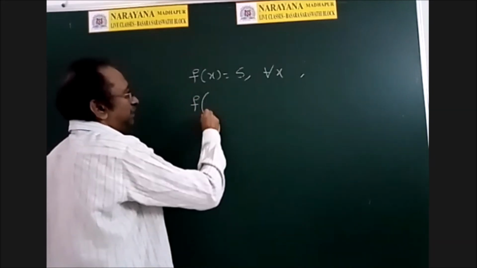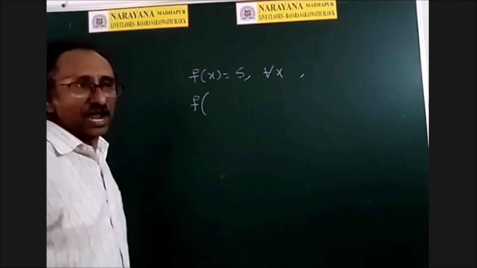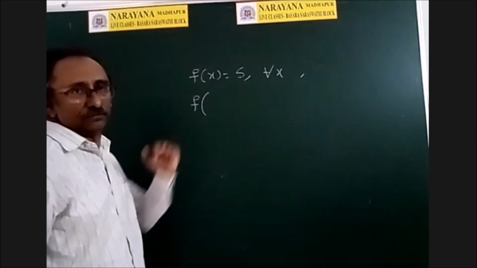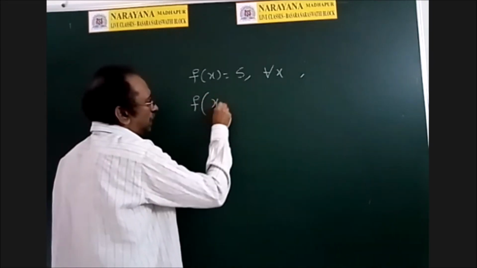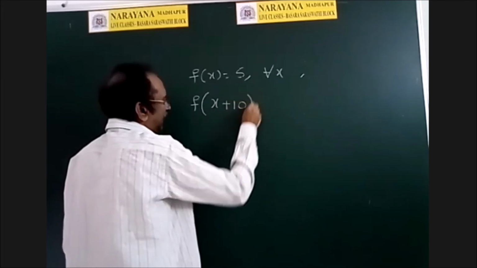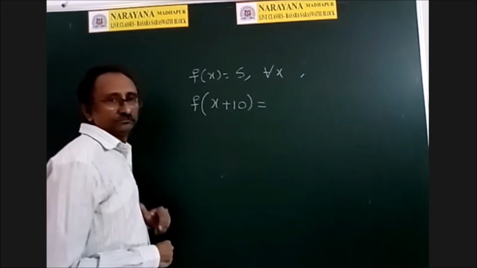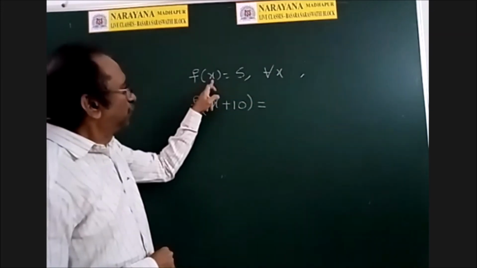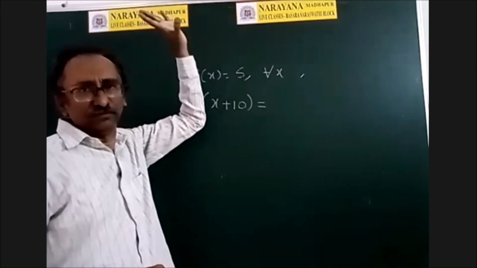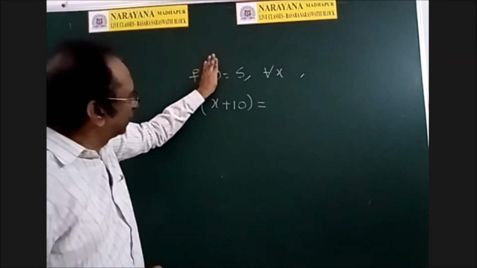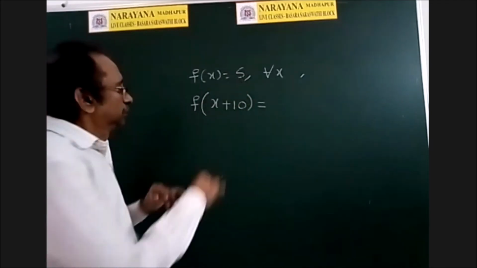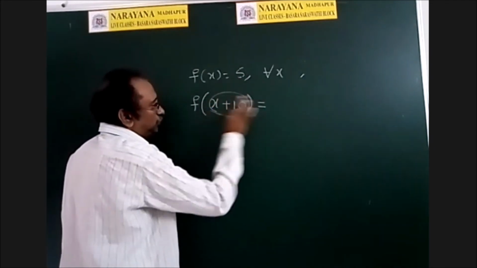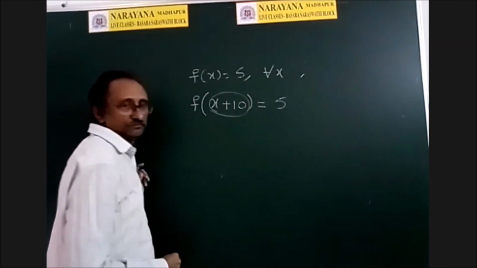Suppose I say that yes, it is a periodic function, and I confirm that the period is 10. Right. So I will write x plus 10 in place of x. So what is f of x plus 10? And what is f of x? It is always 5. So whatever the value here, that is always 5.